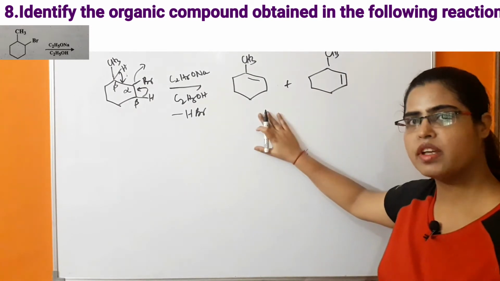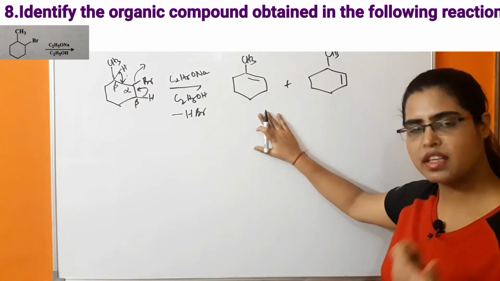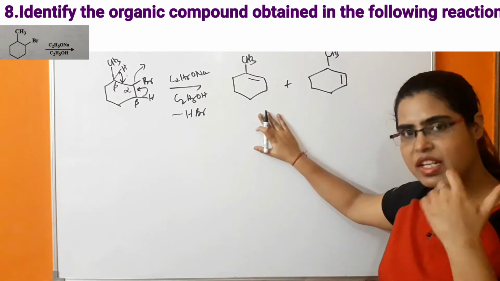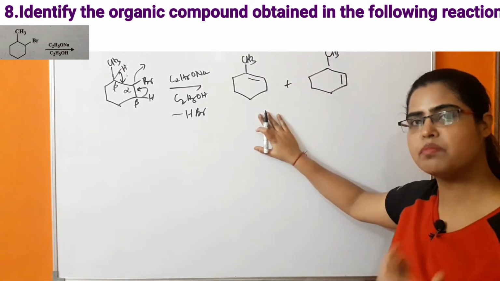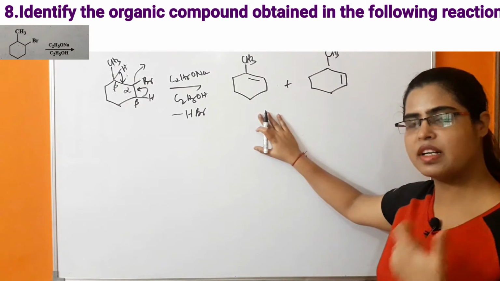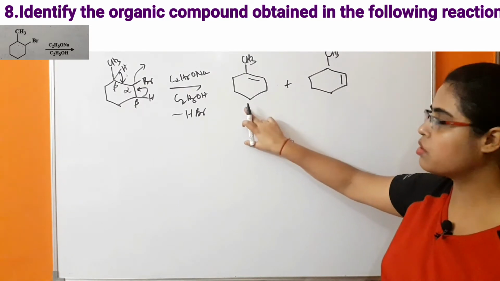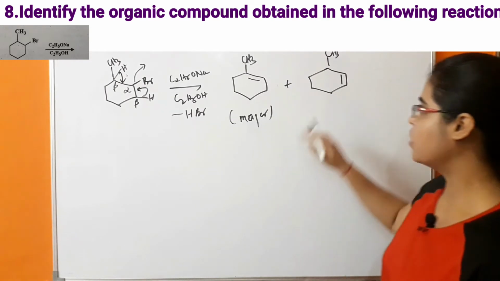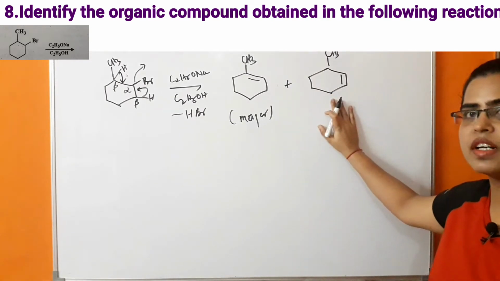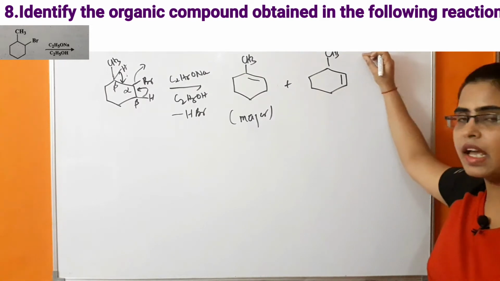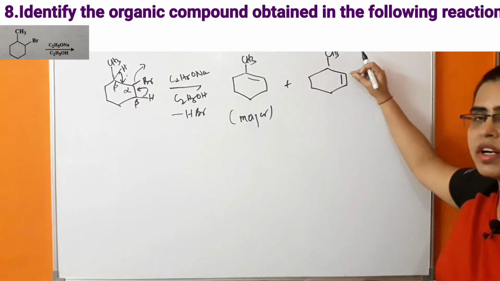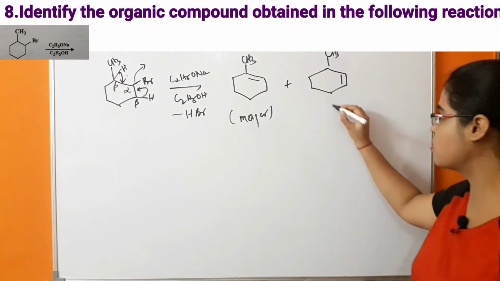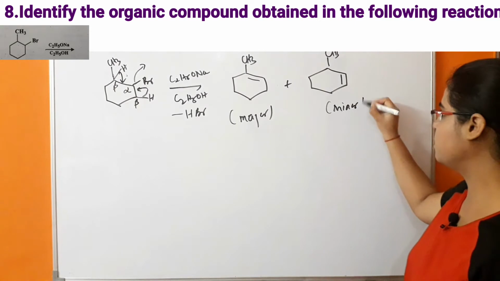This reaction follows the Saytzeff rule, and we know that in the case of the Saytzeff rule, the most substituted alkene will be in major composition. It means the percentage composition of the more substituted alkene will be more. So this is the more substituted alkene, so it will be the major product, whereas this is the less substituted alkene because no alkyl group is attached to this double bond carbon. Because of that, this is less substituted, less stable, so this will be the minor product.